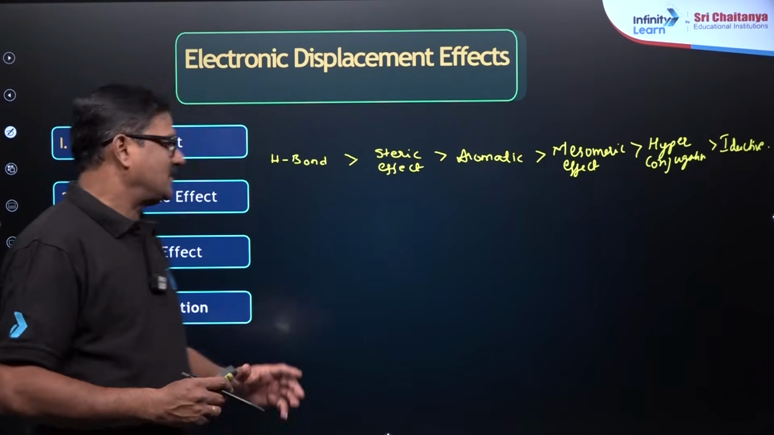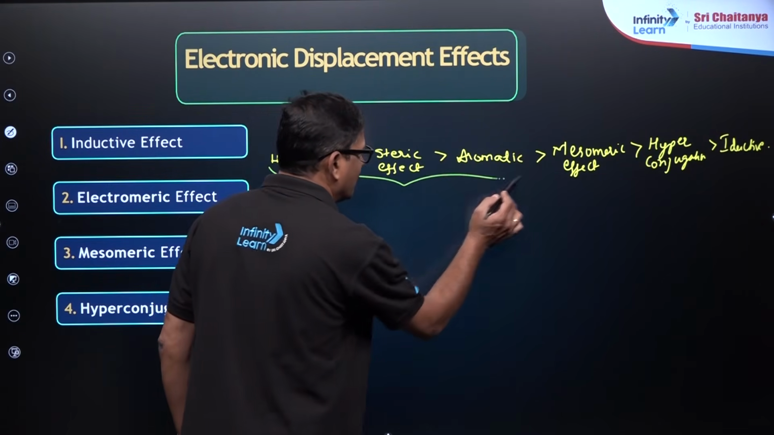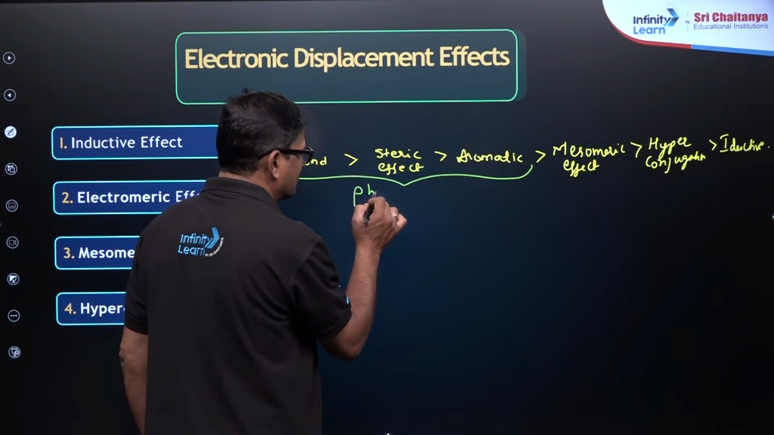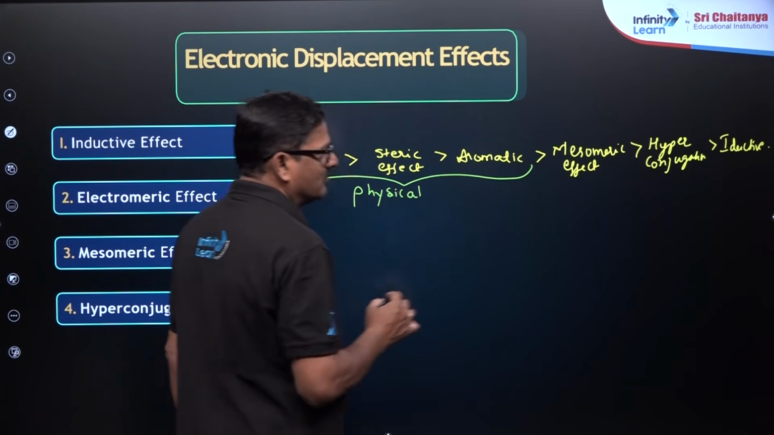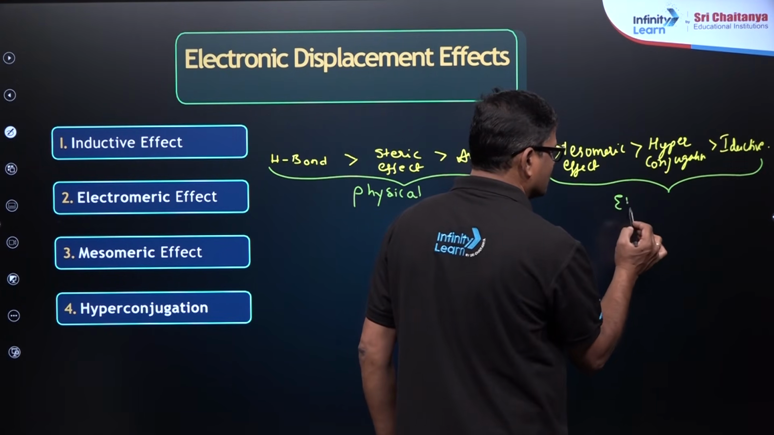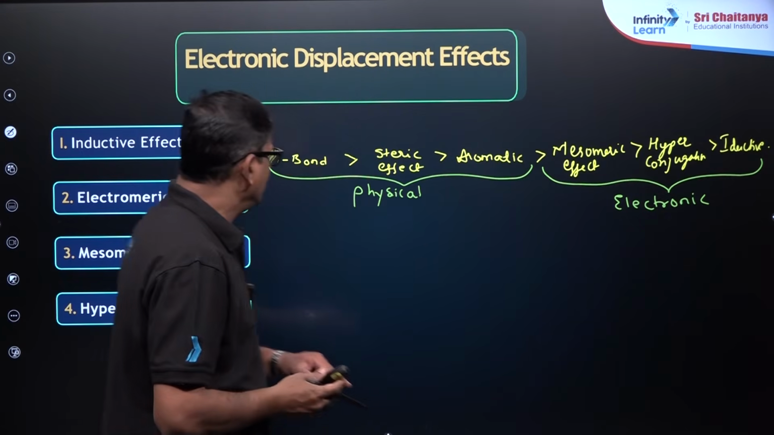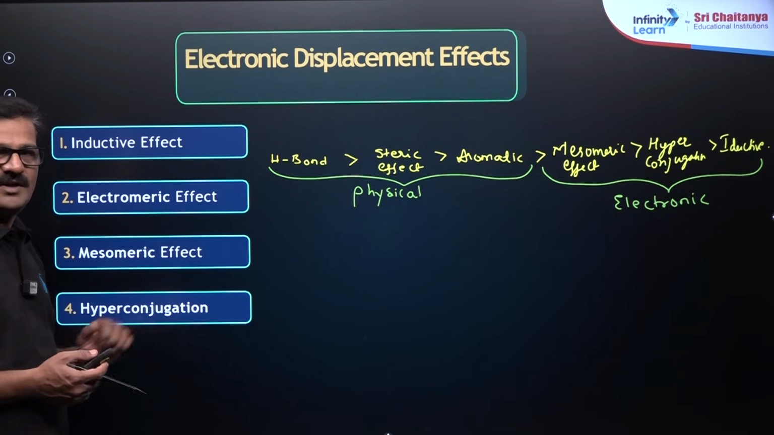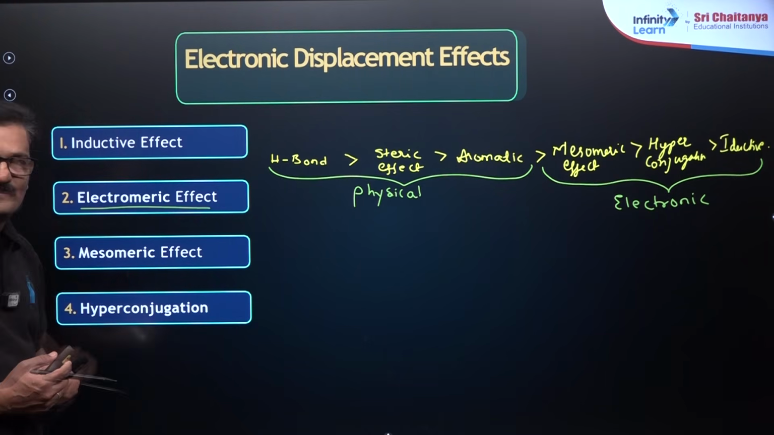उसमें क्या फर्क पड़ता? देखो, you can say hydrogen bonding, steric effect and aromatic effect are physical effects. And mesomeric effect, hyperconjugation, inductive effect are electronic effects. So here the list is given only electronic effect. और एक चीज है, सर again you cheating.